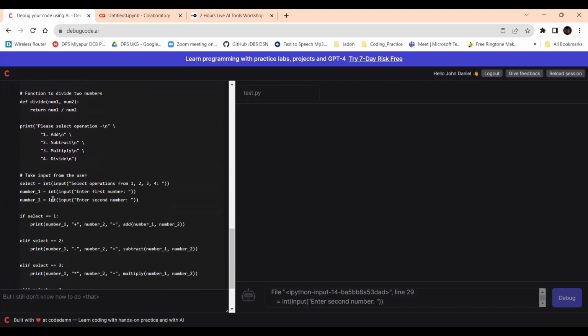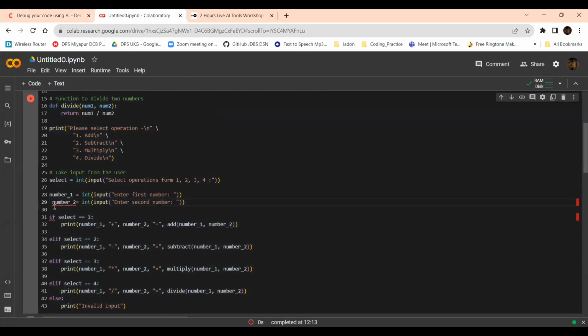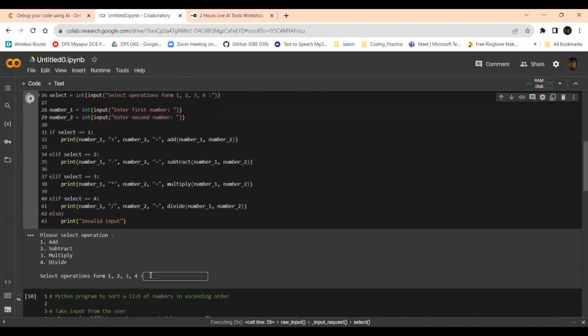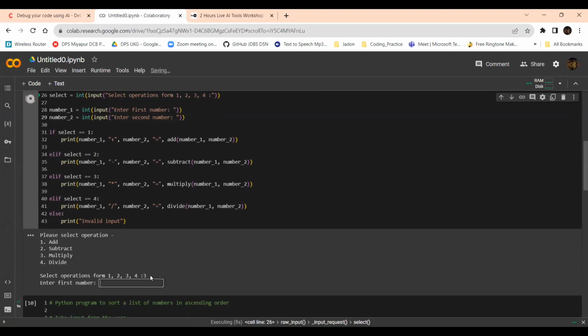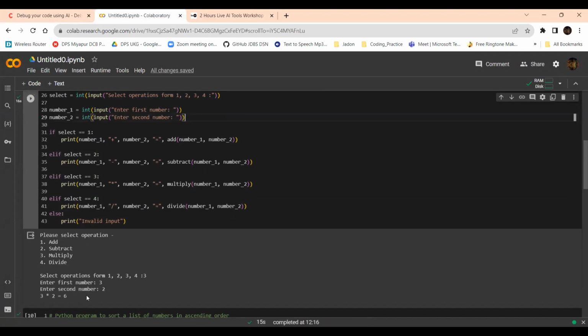So I should take this number 2. Okay, I'll go over here. Now this is the actual thing. Now if we execute, it is asking again. So I'm giving 3. It is a multiplication, right? I'm giving the first number as 3 and the second number as 2. So 3 into 2 is equal to 6.